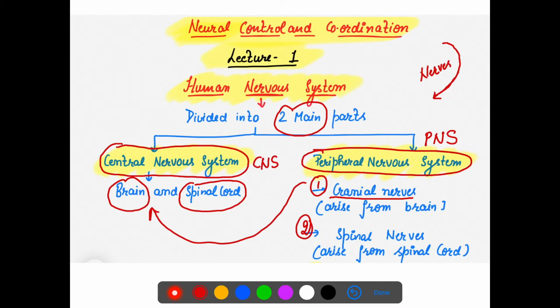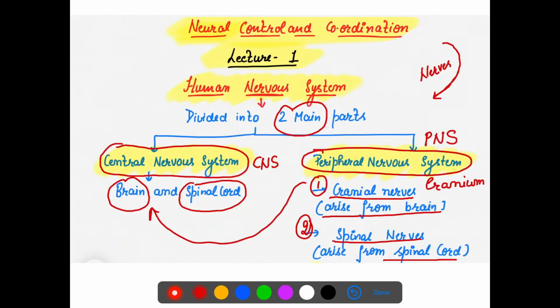Cranial nerves: the word cranium we always use for the brain. So these are the nerves which arise from the brain and move to the other parts. Spinal nerves arise from the spinal cord.